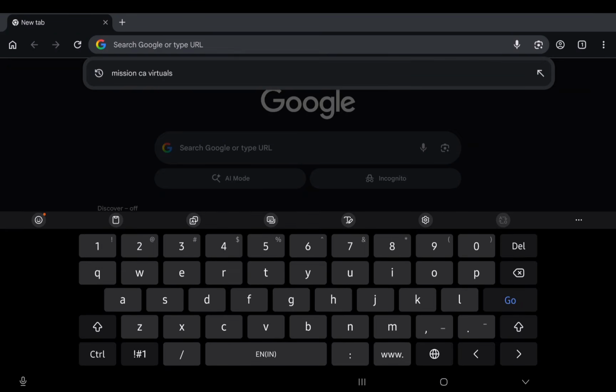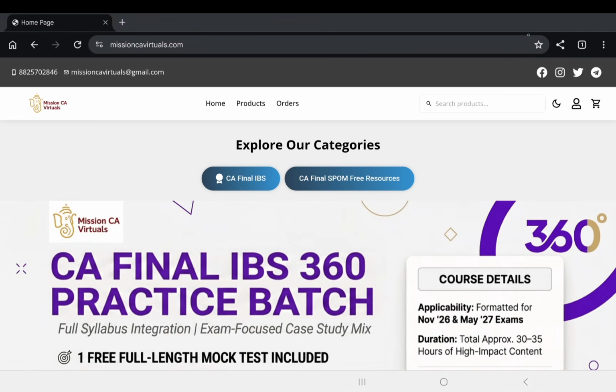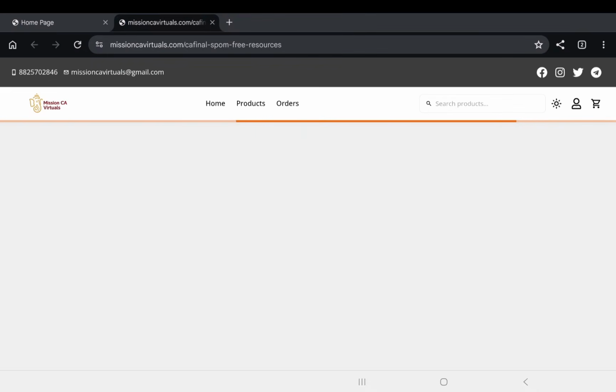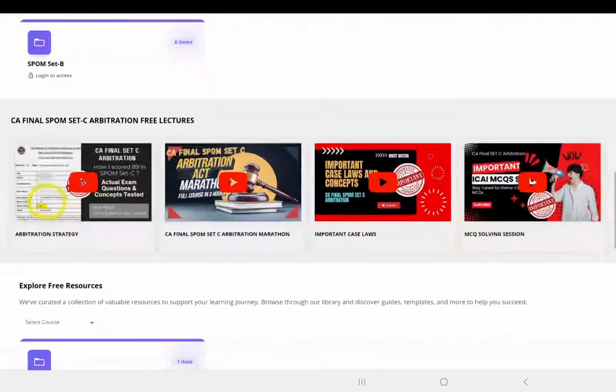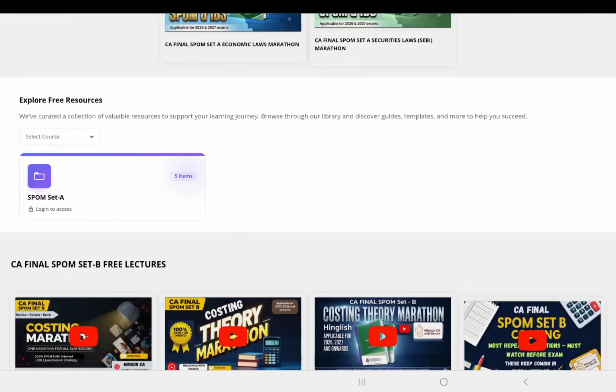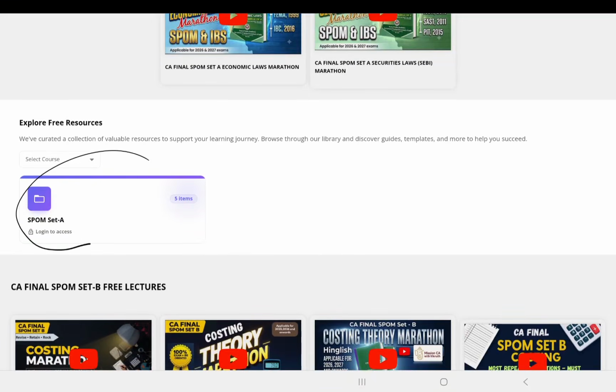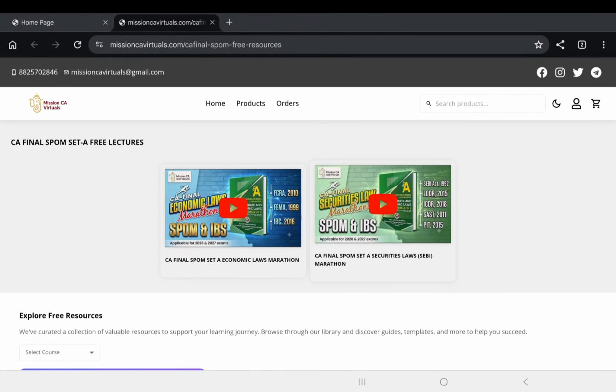Here in the browser you can type Mission CA Virtuals, and then you can see the first page which is opened, and here you can click on it. Now here you will see this tab, CA Final SPOM free resources. When you go into that, you will be able to find all the SPOM resources. Set A, Set B, Set C, Set D, everything will be there. Instead of scrolling through Telegram channels and WhatsApp messages, you can just come here and find these resources. You just have to log in to the website, then you can access the resources for free. All the YouTube channel links, YouTube video links, and the resource PDFs will be uploaded here, inside the Set A folder. So you can easily come to this website, log in with your mobile number, and then view the PDF resources.